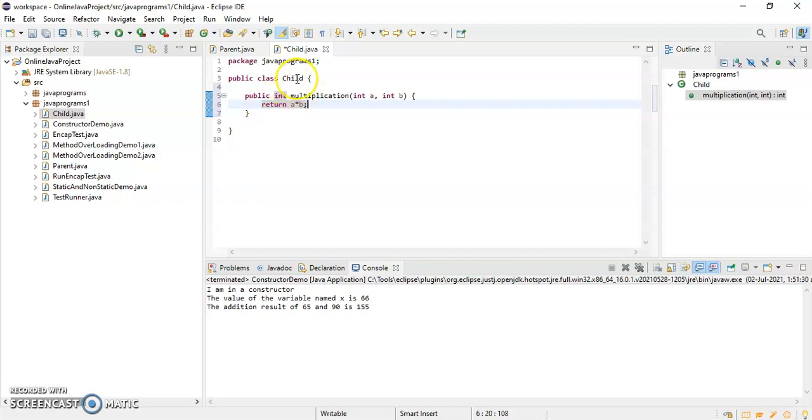This child class will extend the parent class, so I have to use the extends keyword. Just write here extends Parent. So now we have to do one case study. What is that case study? Let me tell you.